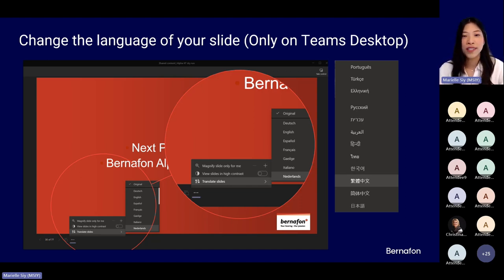If you prefer the presentation to be in your own language, you can click on the three dots at the lower left of your screen. When you click it, you have the option to translate the slides in a view that only you can see. You can translate the slides in up to 19 languages, including Spanish, Arabic, Greek, Turkish, Russian, Thai, and Hindi. To use this feature, just click on that and select the language that you would prefer from this list.